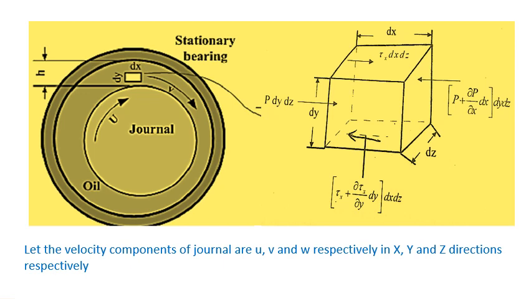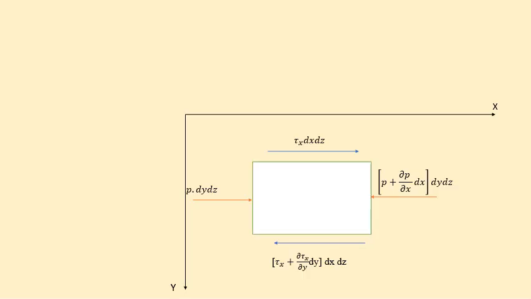In the same way, the variation of this shear force over the height or distance dy on the other surface, that is the bottom surface, is represented by tau x plus del tau x by del y dy, that is, the distance over which this shear force is going to vary, into the same area dx dz. So these are the forces acting on this elemental volume.